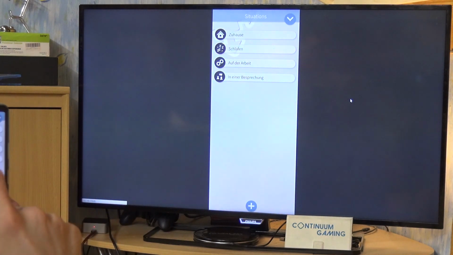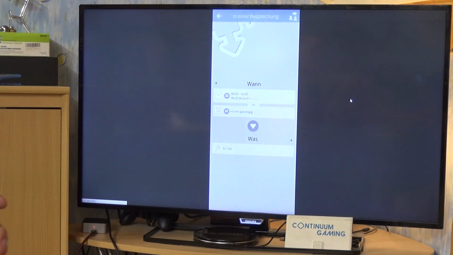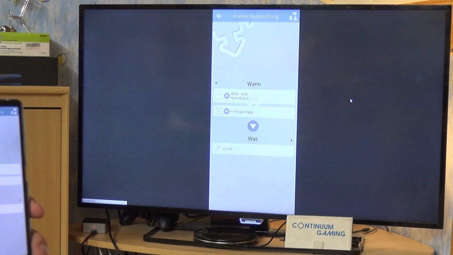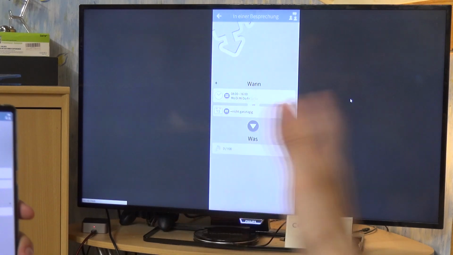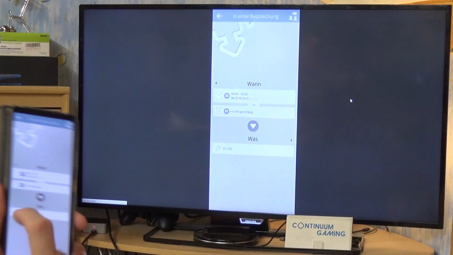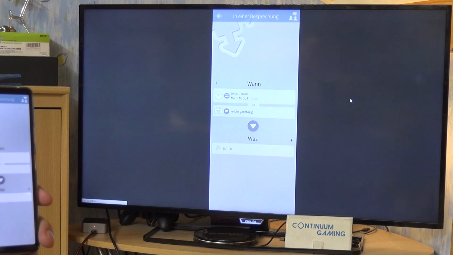So in the end, here's this one, "in a meeting", for instance. So if we have a situation that is between 8 and 16 o'clock, Monday to Friday in this case, and there is an appointment in your calendar which is not the whole day, then do something like, for instance, mute my smartphone.